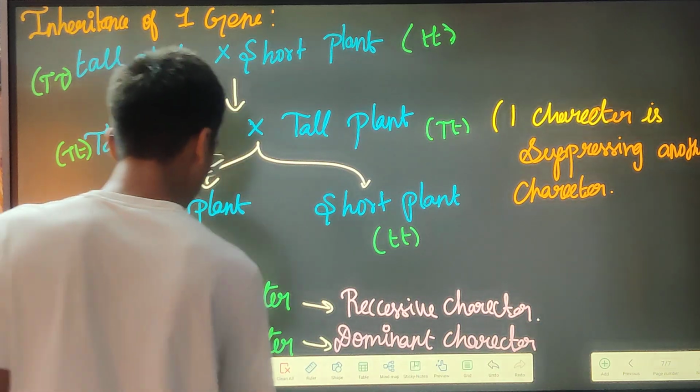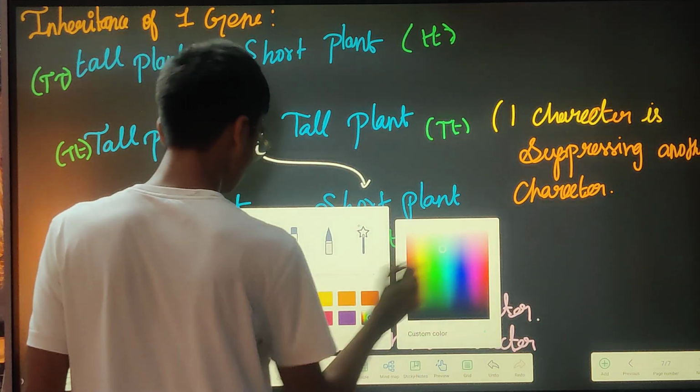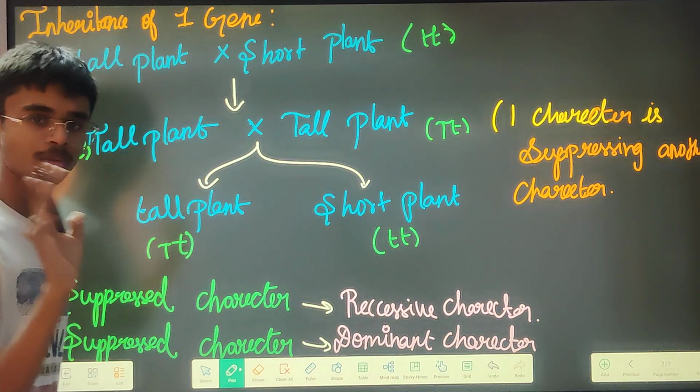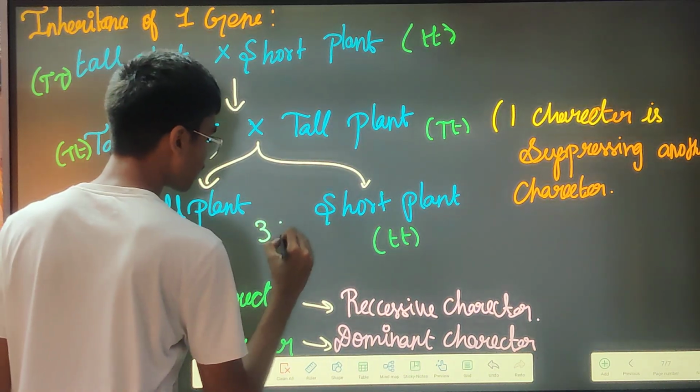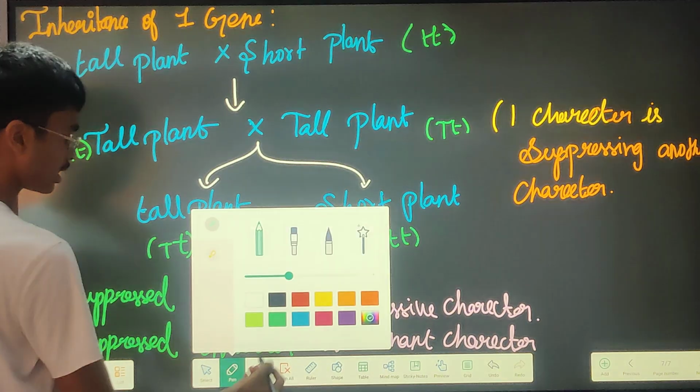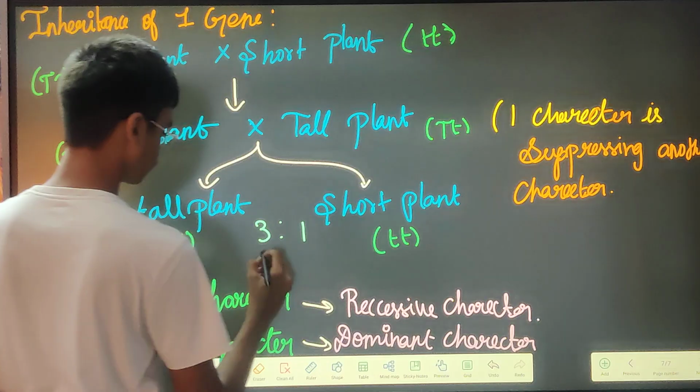Also, when he was doing this research, if there were 4 plants, amongst them 3 plants were tall and 1 plant was short. So this is what is called the phenotypic ratio.